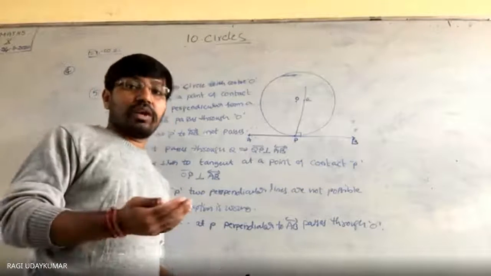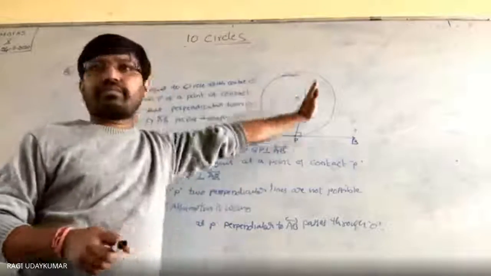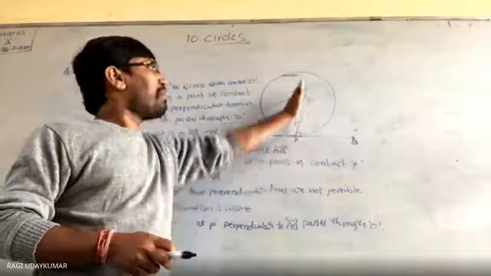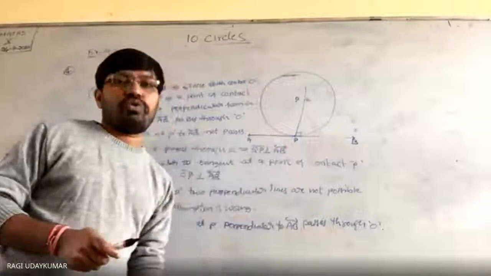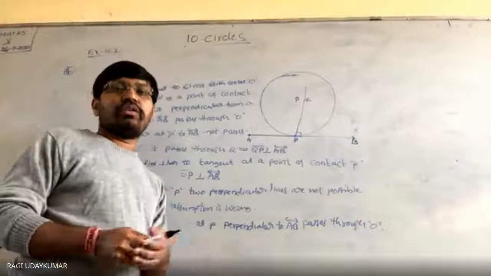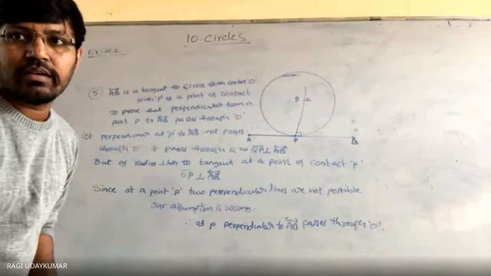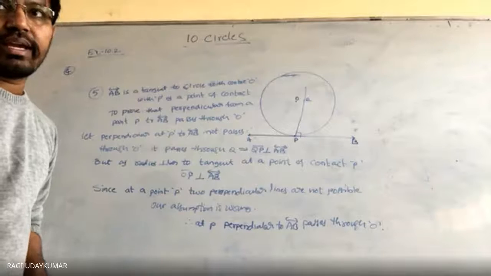So our assumption is wrong. What assumption did we make? We assumed that this perpendicular line is not passing through O. But it does pass through O. Considering that it is not passing through O gives a wrong statement. Okay? Understood? Yes, sir. There is no use in getting too confused.